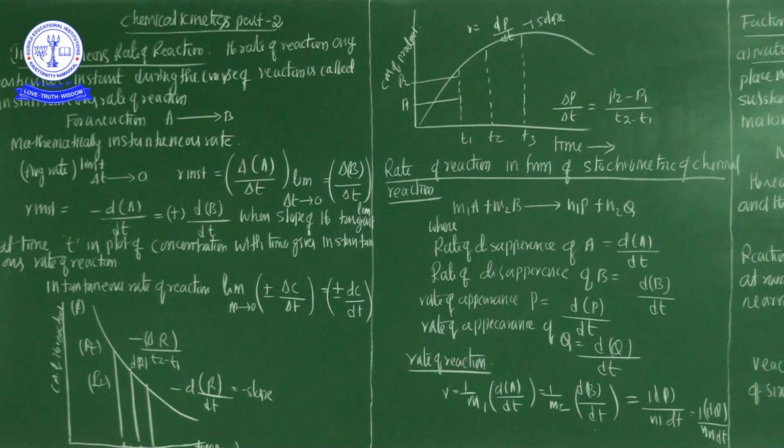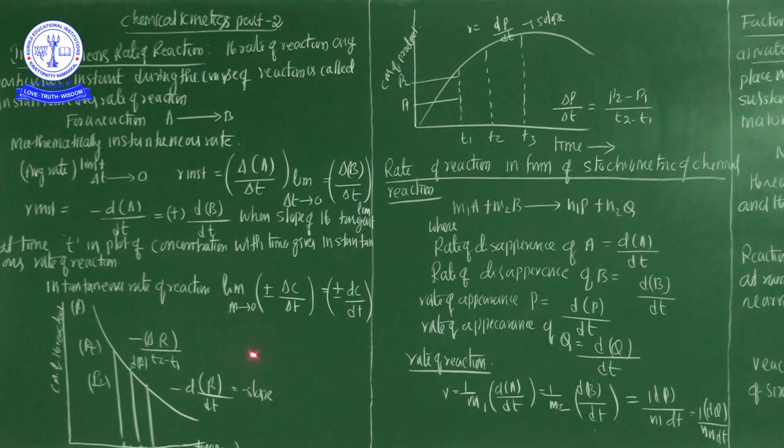In this graph, the concentration of the product increases at dP by dt, that is P2 minus P1 by T2 minus T1. So the slope clearly explains the increase in the concentration of the product. This is very, very important.